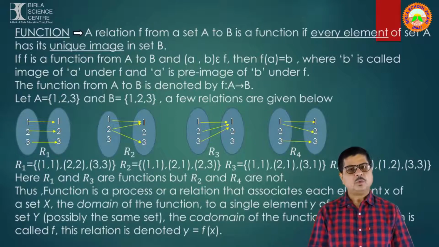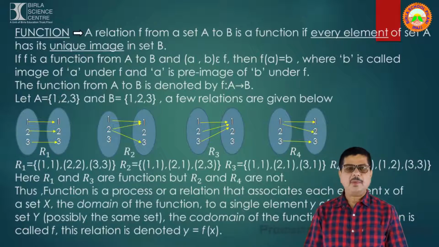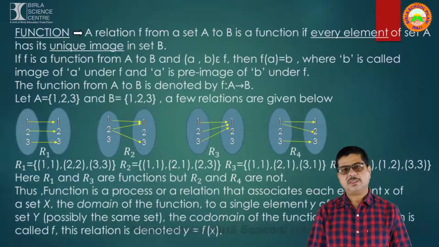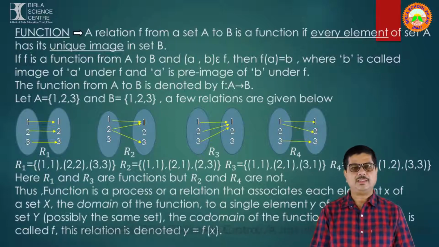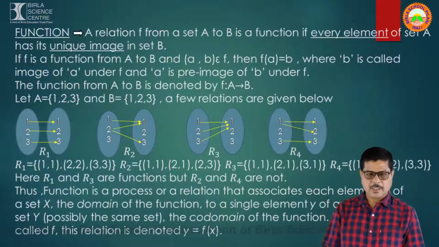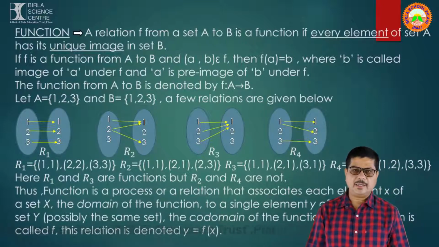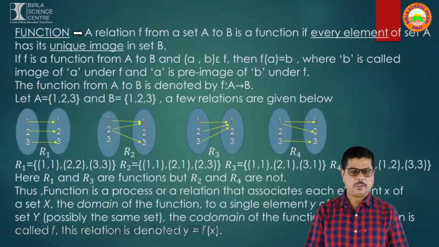So, according to the requirement of the function, which says that every element of the first set must have a unique image in the second set, here R1 and R2 are functions, but R3 and R4 are not.